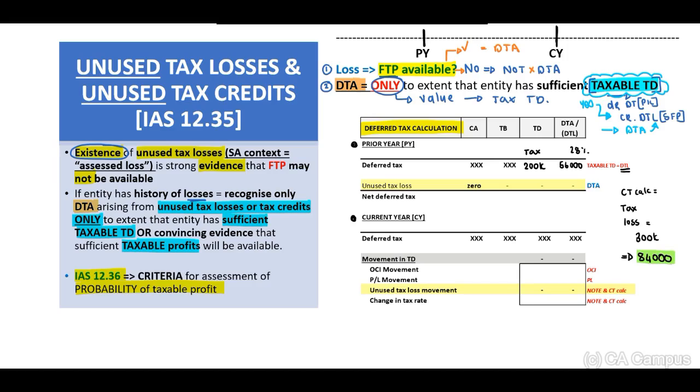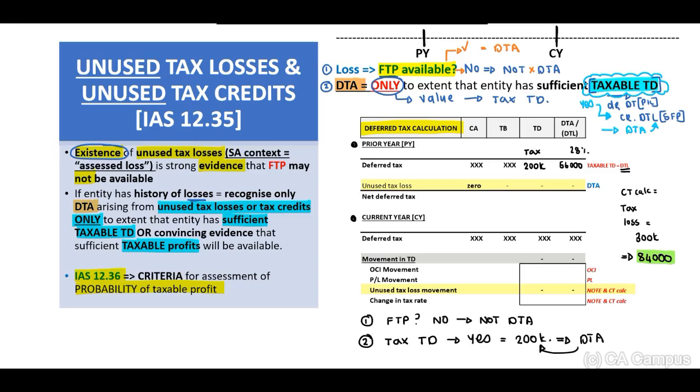Now, first, we had to identify if there will be future taxable profits. Our answer is no. Therefore, we may not recognize a deferred tax asset. Second, we need to identify if there are taxable temporary differences. Yes, there is, to the value of 200,000. Therefore, if there are taxable temporary differences to the value of 200,000, we may recognize a deferred tax asset in terms of this 200,000.